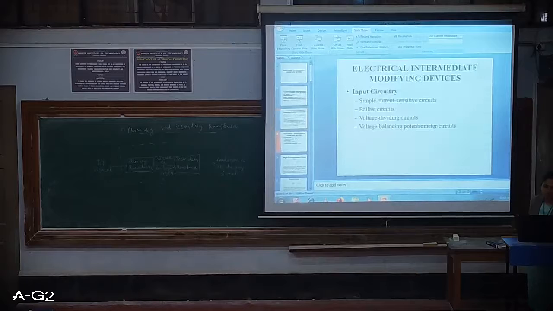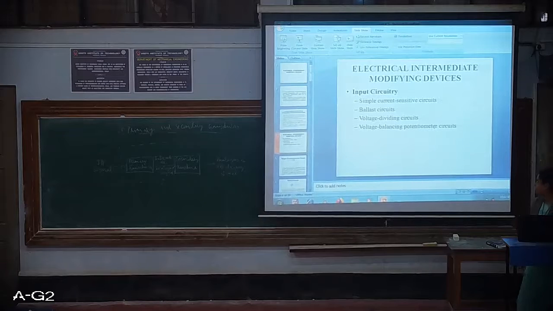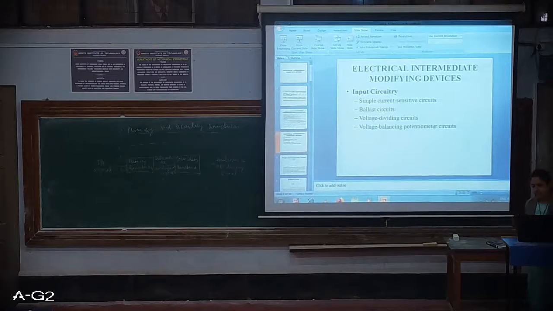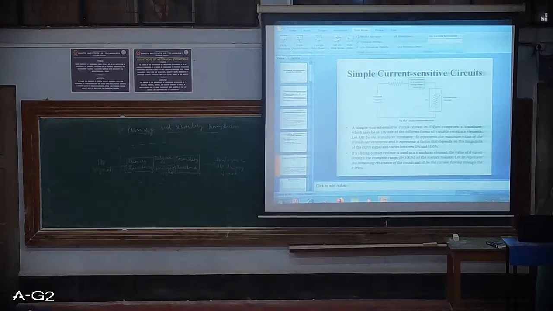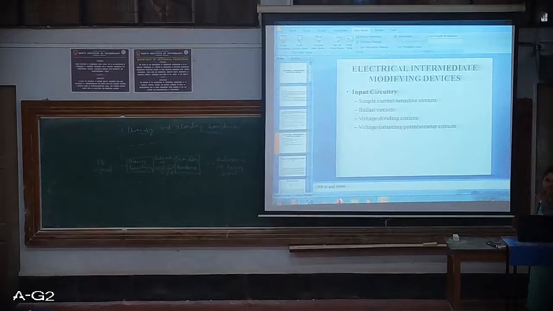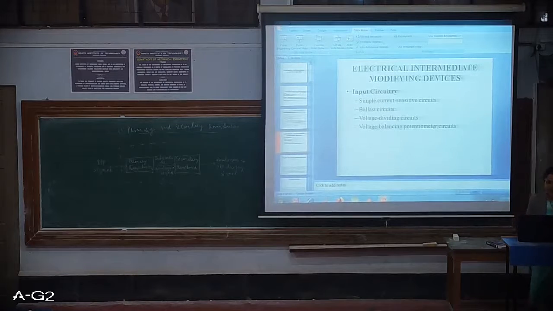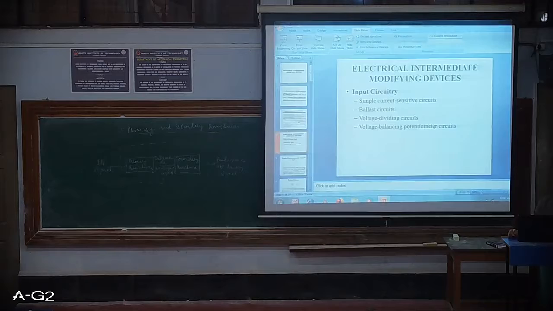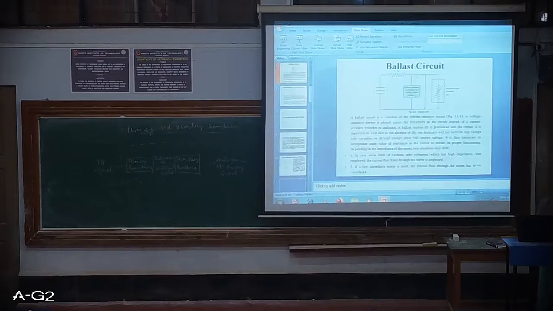So what are the various types of devices we are going to use? There are some of them we will go through. The first one is input circuitry. There we have four of them: simple current sensitive circuits, ballast circuits, voltage dividing circuits, and voltage balancing potentiometer circuits. So these are the four types in input circuitry.